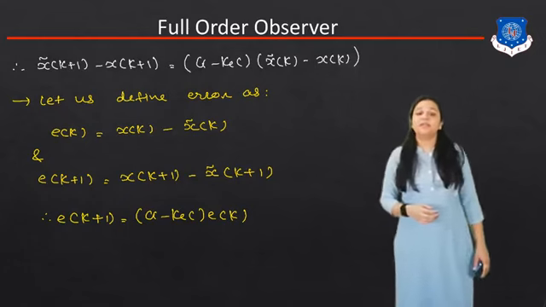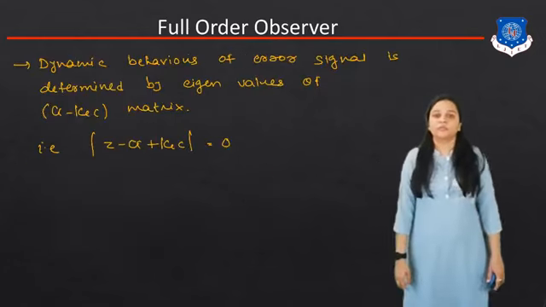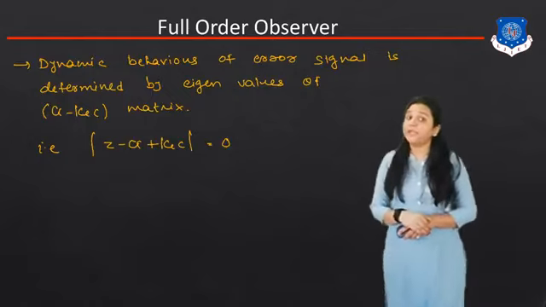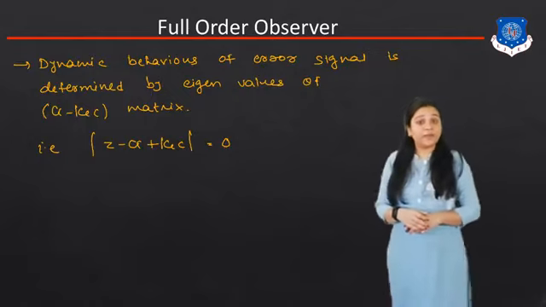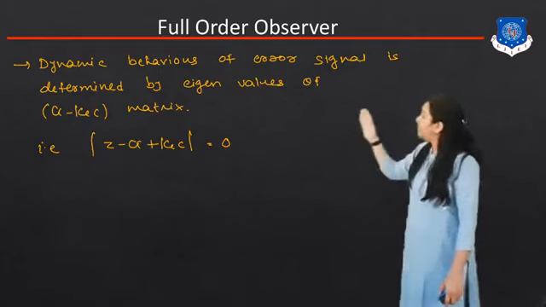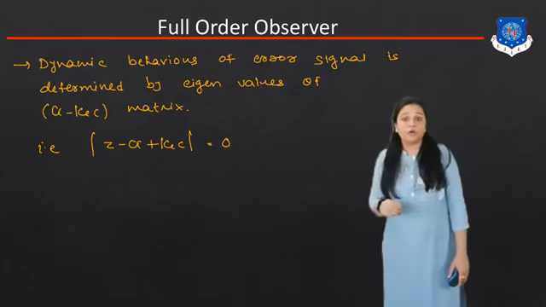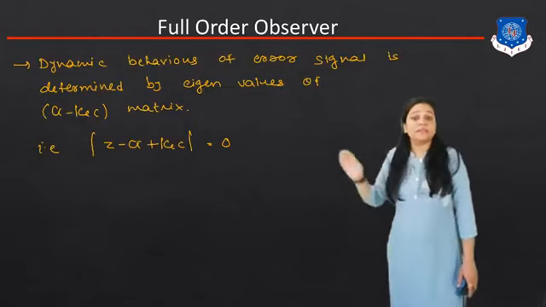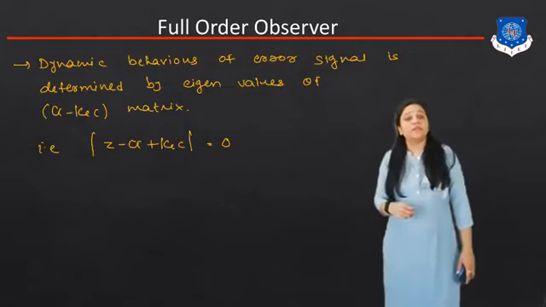Okay, now we have to find the dynamic behavior of the error signal, and it is determined by the eigenvalues of the g minus k e c matrix. So we have to find the solution of the determinant of z I minus g plus k e c equal to 0.